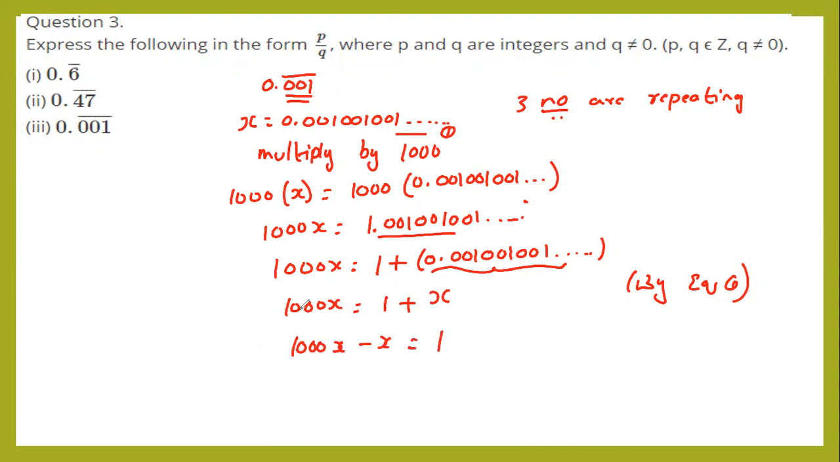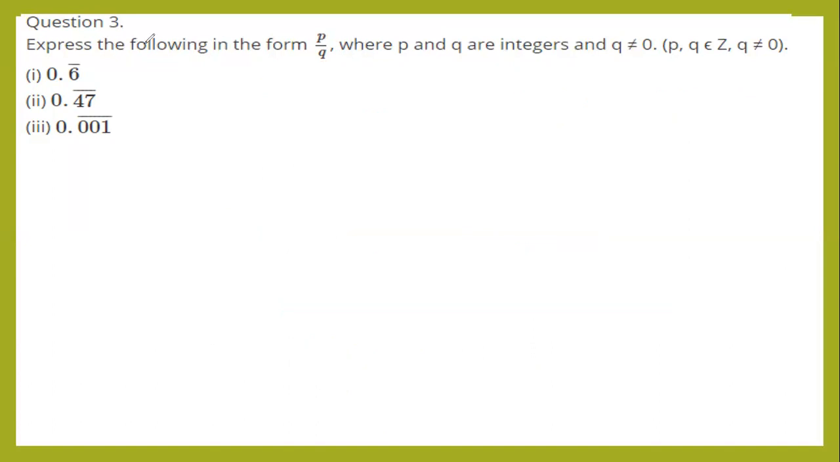I'm grouping variable one side and constant other side. 1000x minus x is 999x is equals to 1. So x is equals to, what is the value of x? X is equals to 1 by 999. So this is in the form of P by Q. Is it right? Because you need to convert to P by Q form. The value of x is equals to 1 by 999. This is the answer. I hope all of you understand this second question.